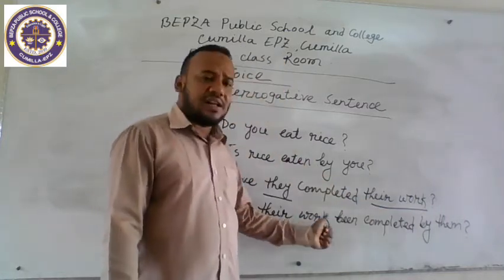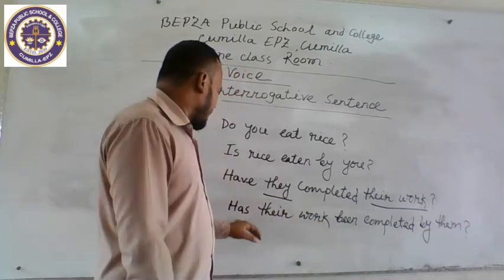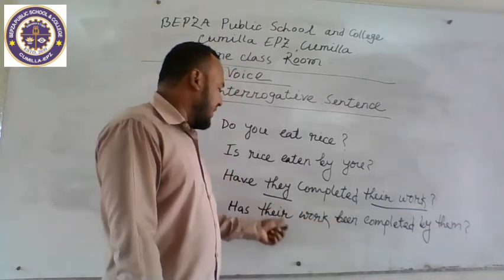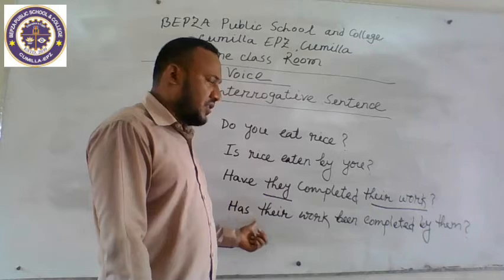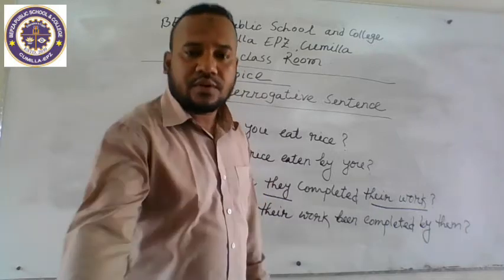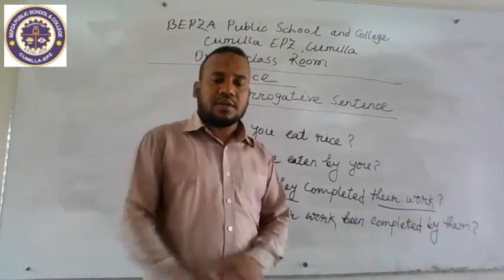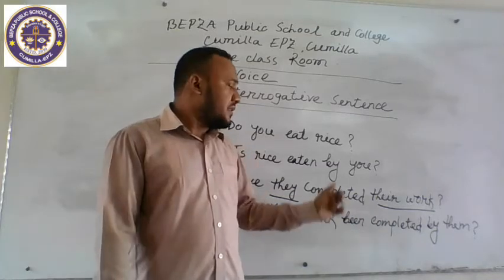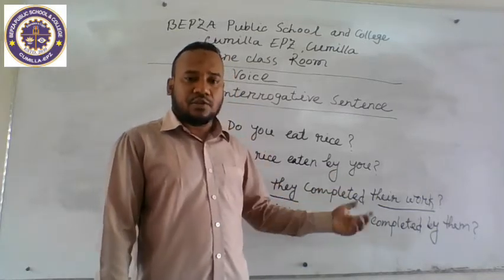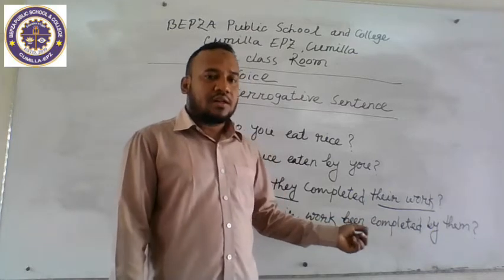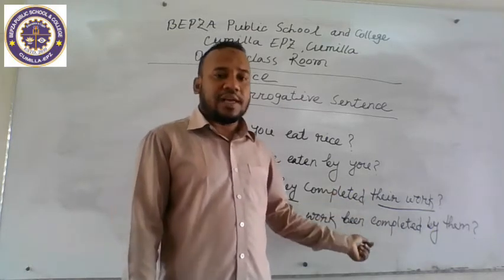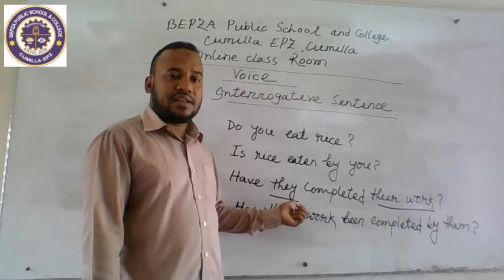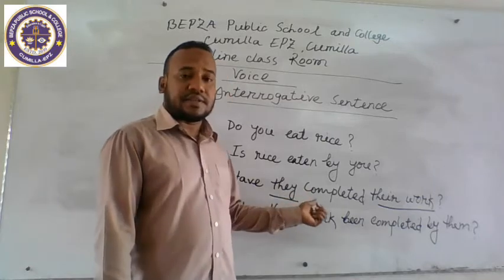Here the auxiliary verb will appear before the subject because it is an interrogative sentence. So we can easily guess that in the interrogative sentence, the auxiliary verb, the to be verb or the have verb, all auxiliary verbs will appear before the subject. Then it will be an interrogative sentence.